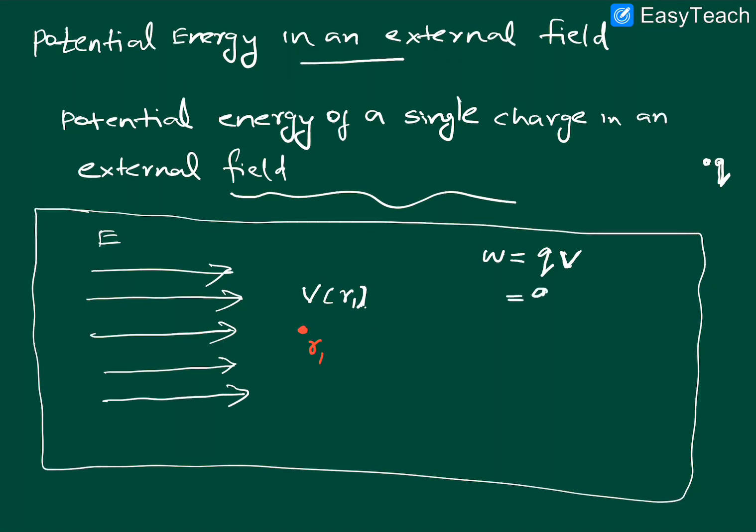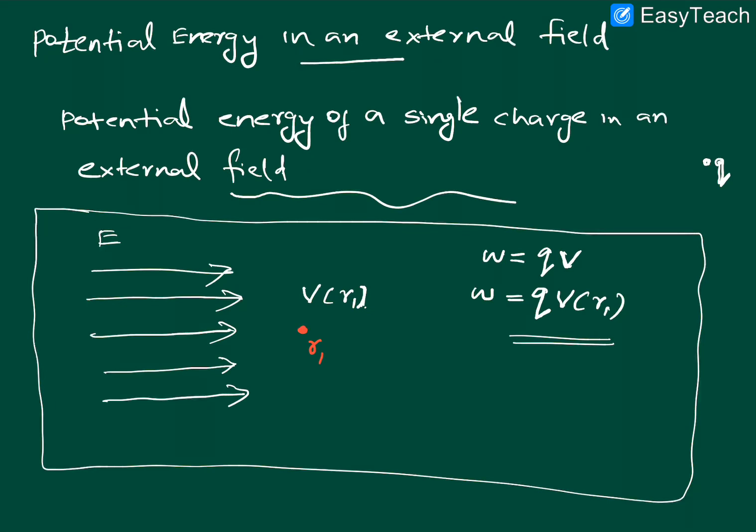We are using the same Q here. You are bringing the charge Q. What is the potential at that point R1? It is V of R1. So the amount of work done in this process is Q into V of R1, where V of R1 is the potential acting at the point R1 due to the field, not due to any other charges. It is due to the external field.